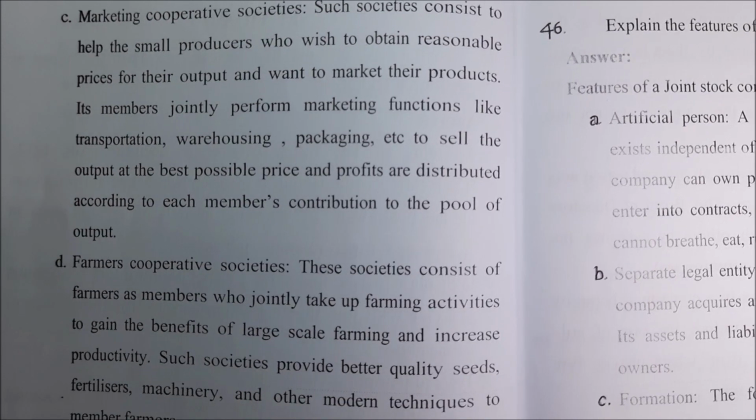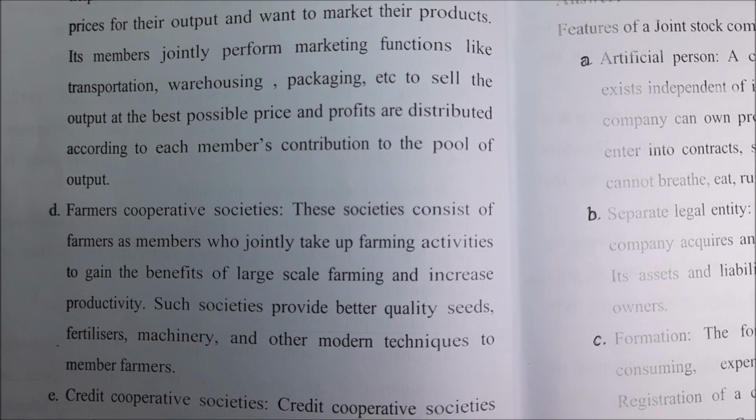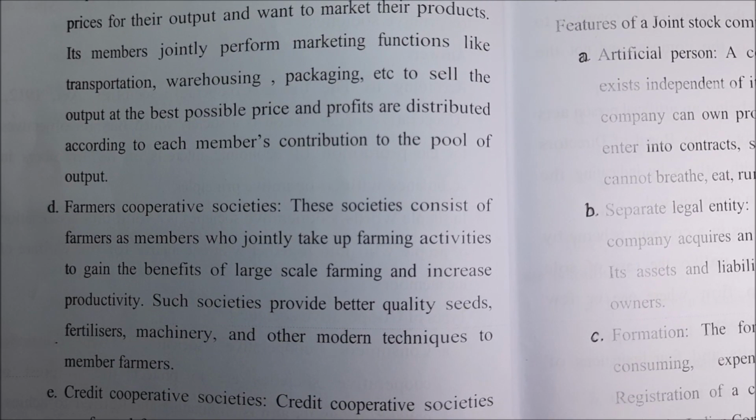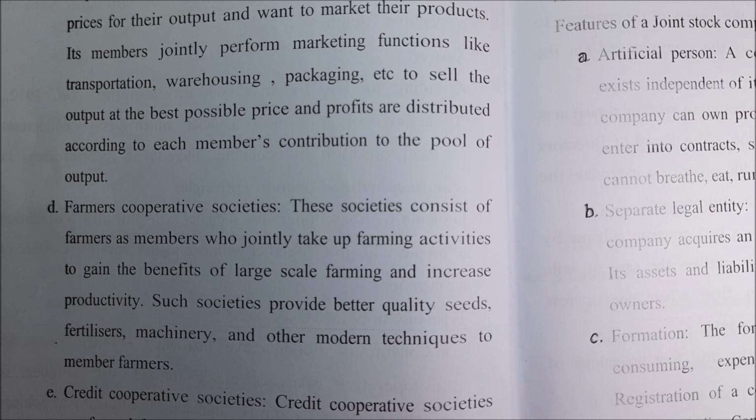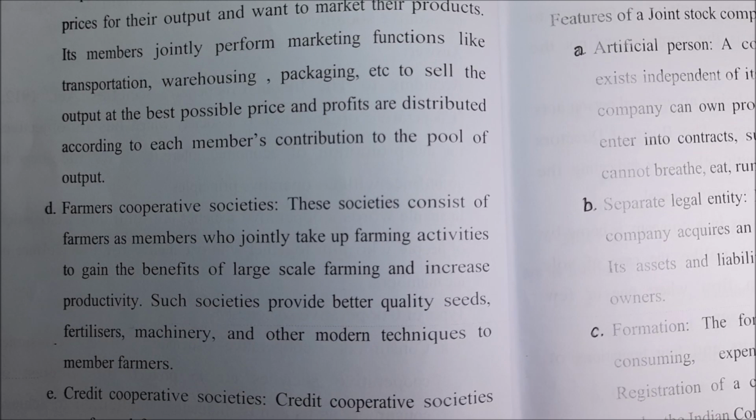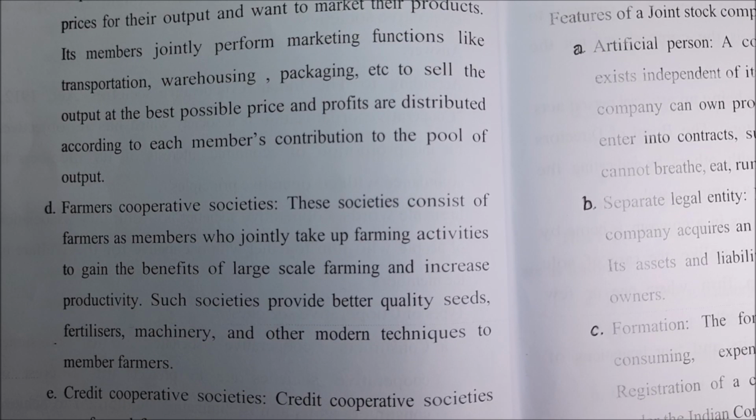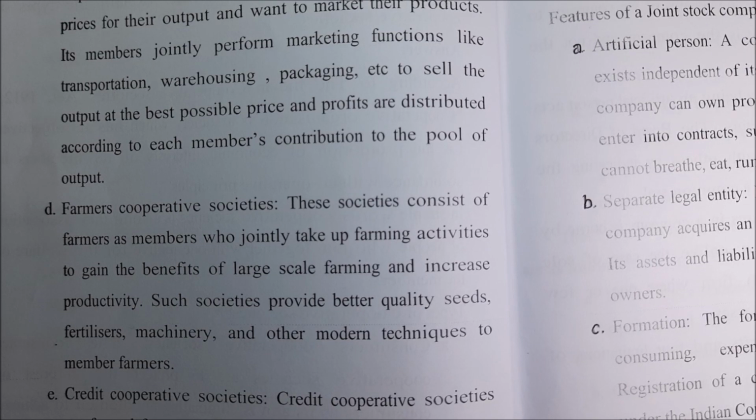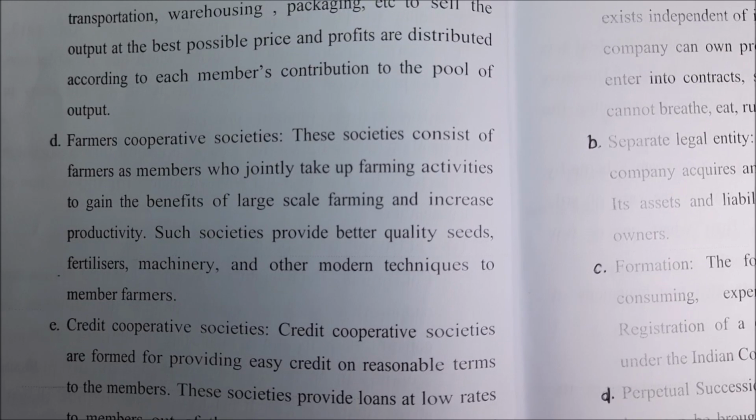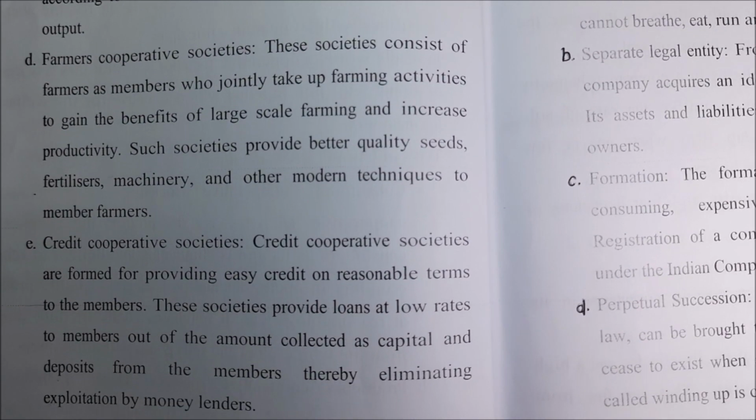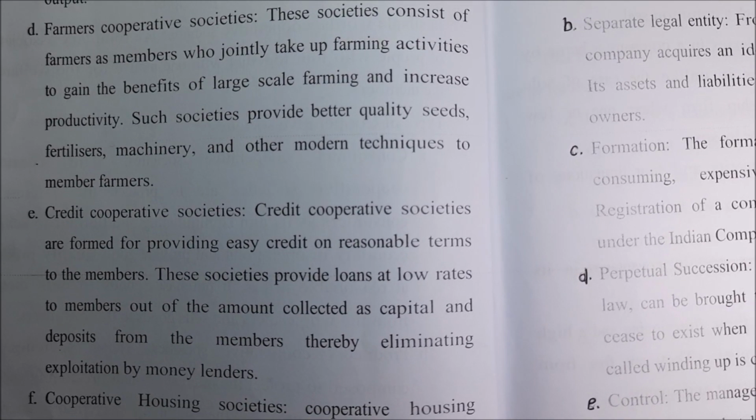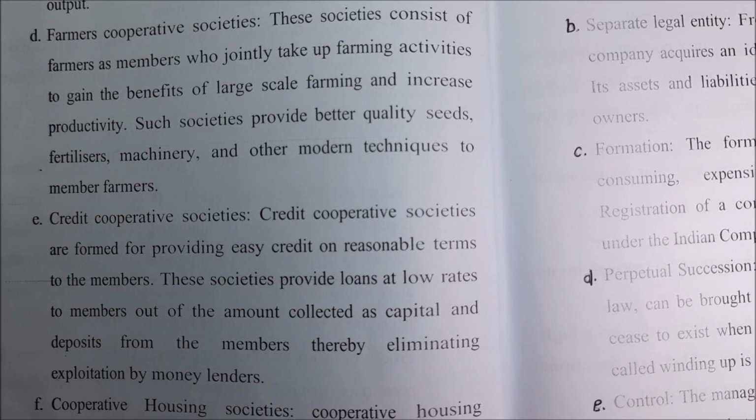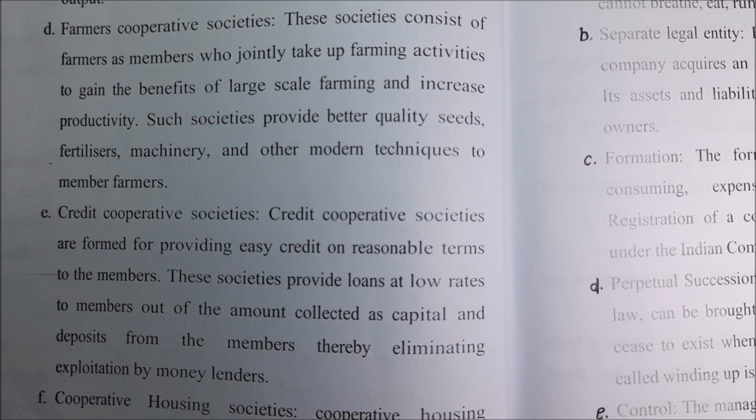Next, farmers cooperative society. For the sake of farmers only, you have built up one society, and in this the members are farmers. Their activities benefit large scale farming, increasing productivity. That means whatever the farmers are in need of will be done by that society, which is called the farmers cooperative society. Then the next one is the credit cooperative society. A credit cooperative society is formed to provide credit on reasonable terms to the members. That means you give loans at a low interest rate. So that is called a credit cooperative society.